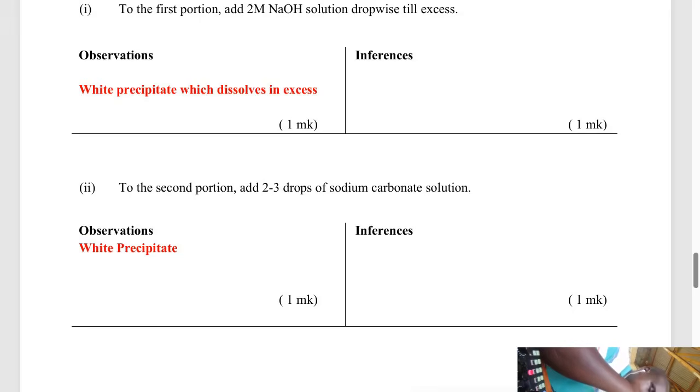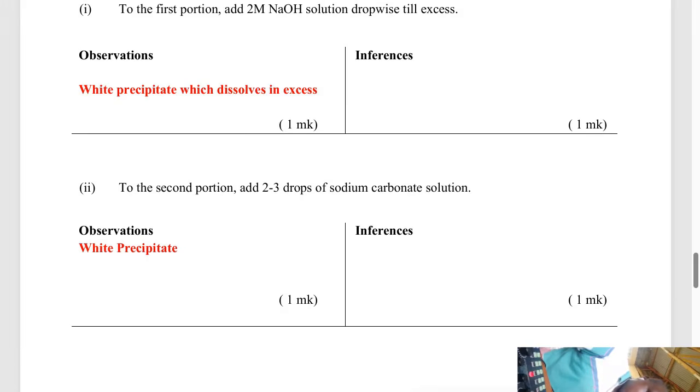Each observation has its own answers on the inference side. When you are told dropwise until in excess, it means you add 2 drops first, observe what is happening, then add more until in excess. A white precipitate is formed when you add 2 or 3 drops.